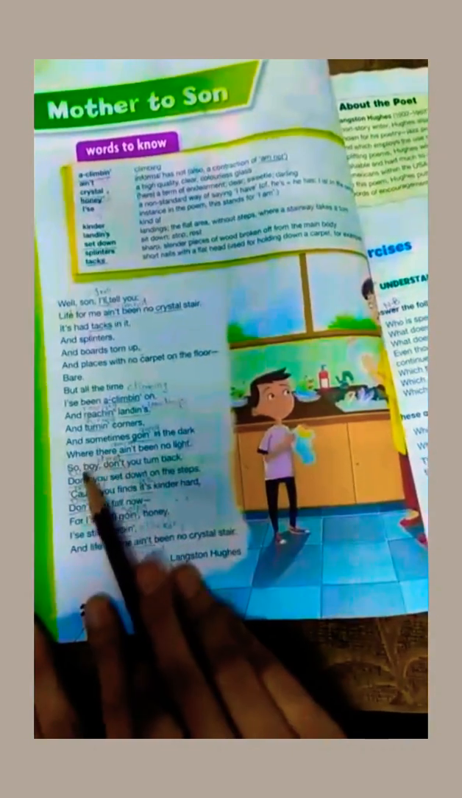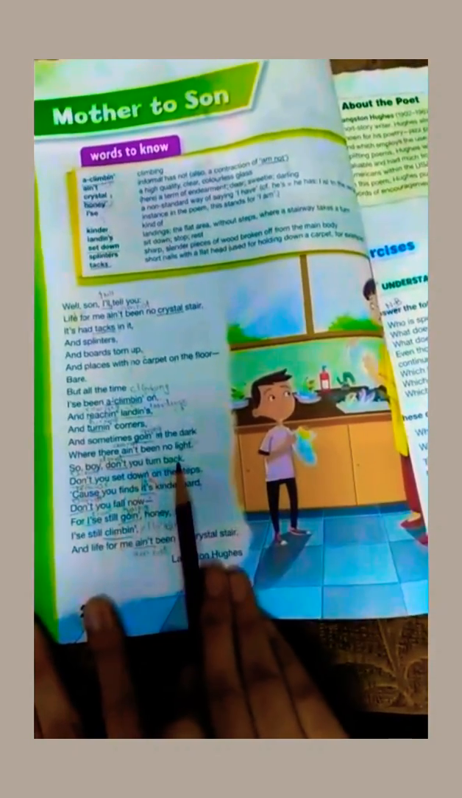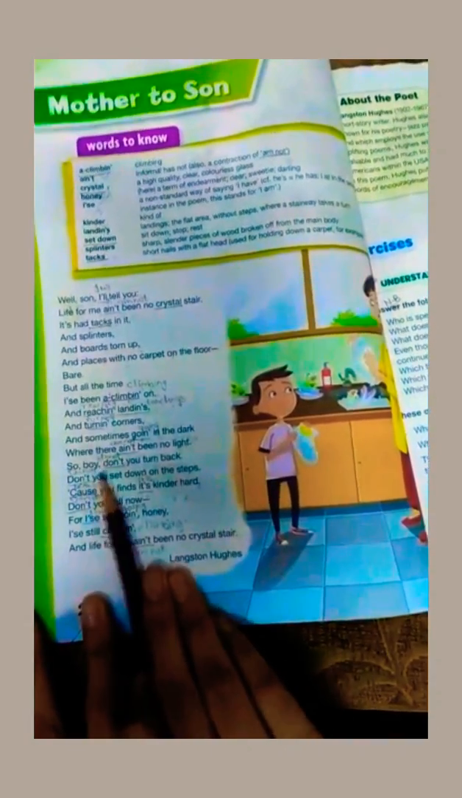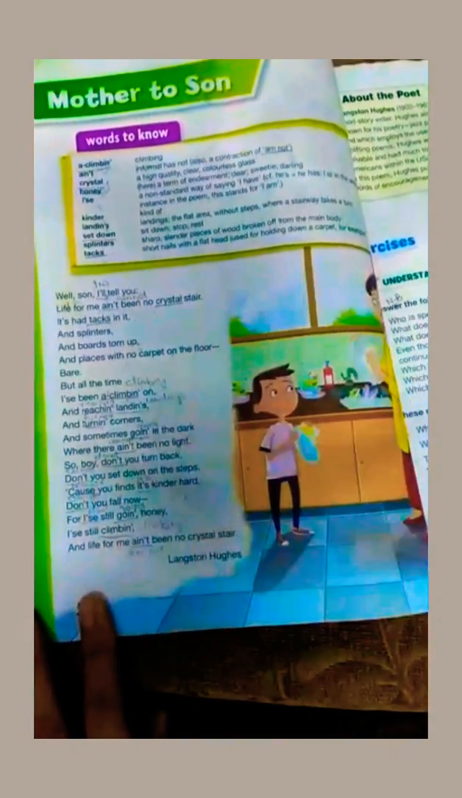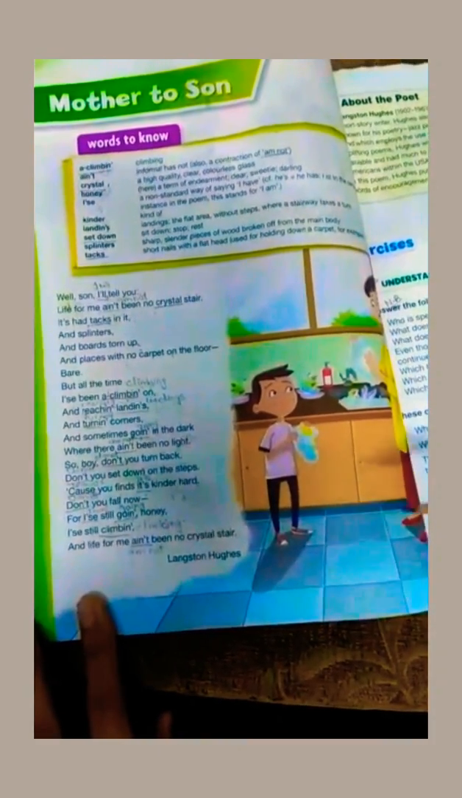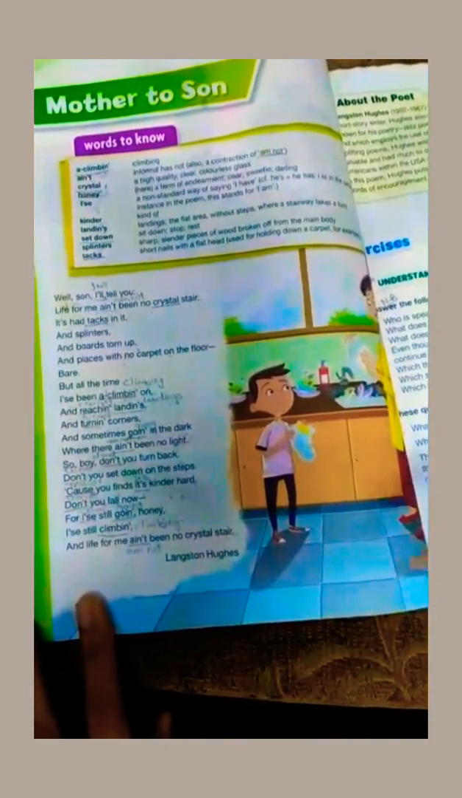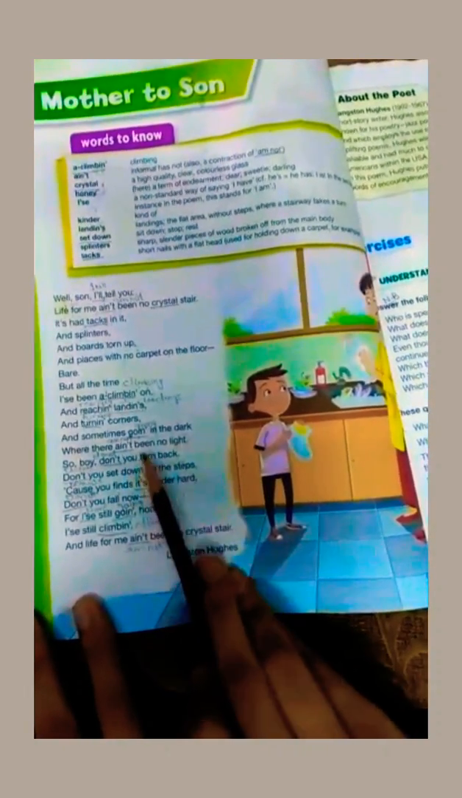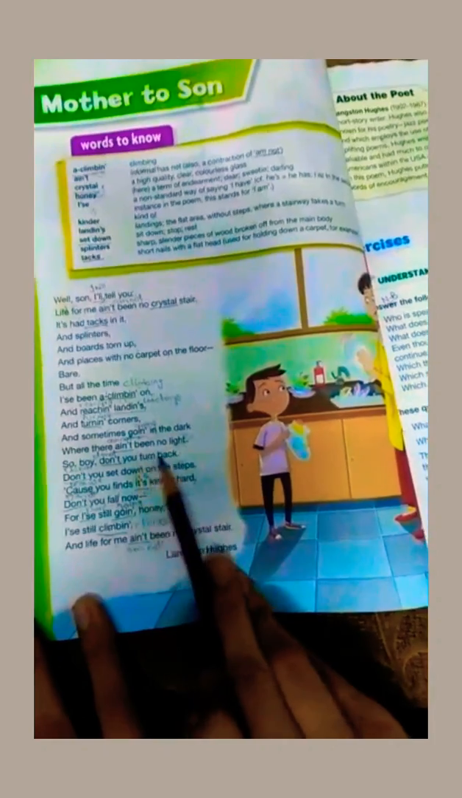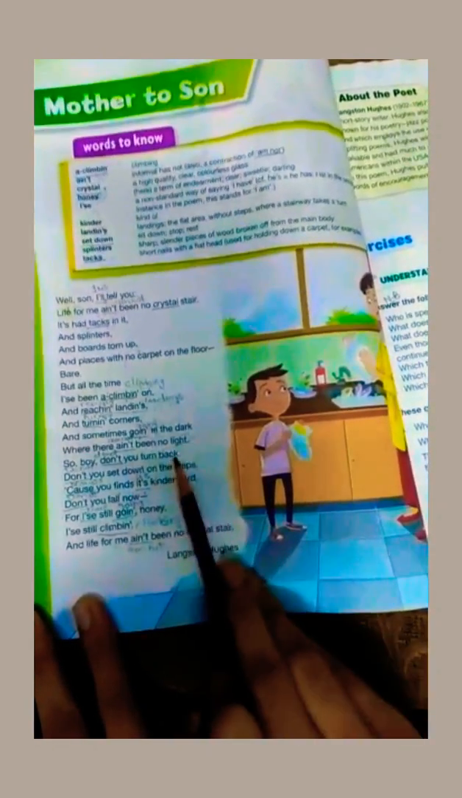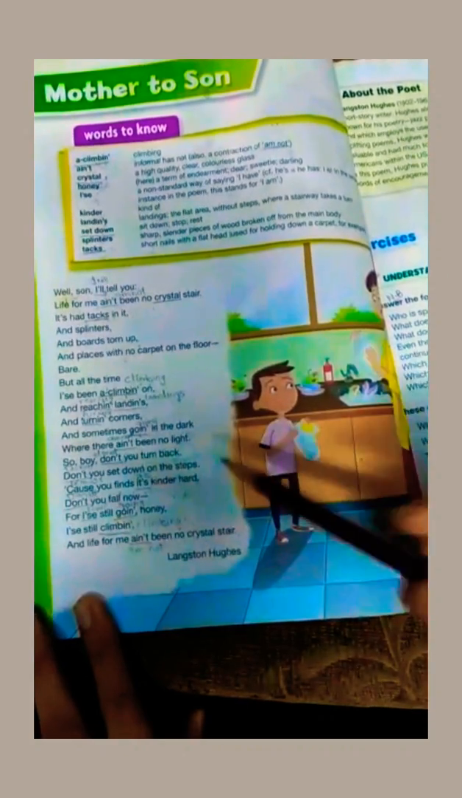Okay, so let's move toward the next. So boy, don't you turn back. In this line, she was advising her son that if the boy is also having difficulties in the journey of his life, don't you turn back. She was advising her son that he should not turn back from the journey, from the goals of his life.